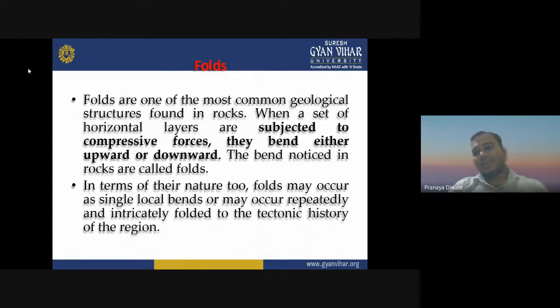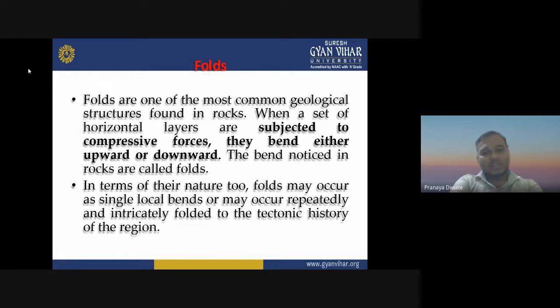Then the next topic is: what is a fold? Folds are one of the most common geological structures found in rocks. When a set of horizontal layers is subjected to compressive forces, they bend either upward or downward.